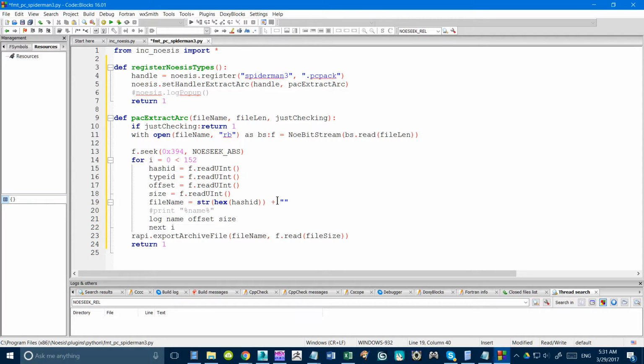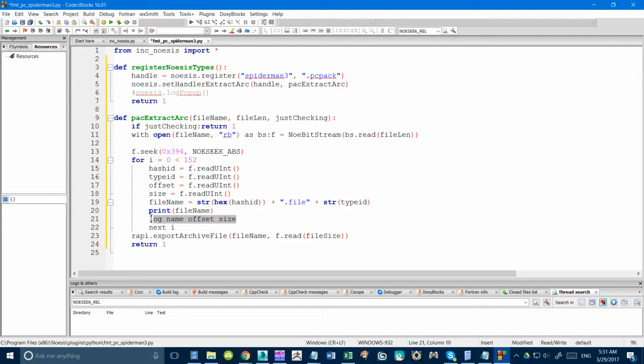So file plus, and then the extension is apparently variable, so it depends on the type ID. So we're going to want to go string again, and then the type ID. So it should be the hash ID as a hex value, dot file, with whatever the type ID was. Okay, and then we can also do a debug print, so that would be just print, and then in brackets, file name.